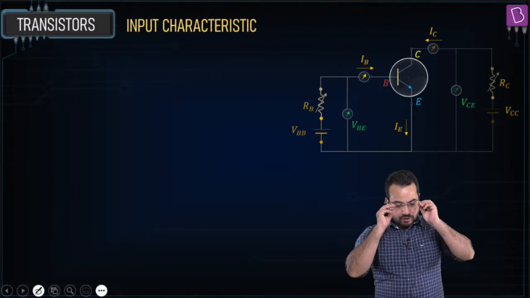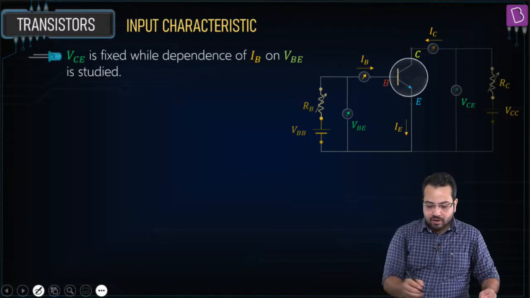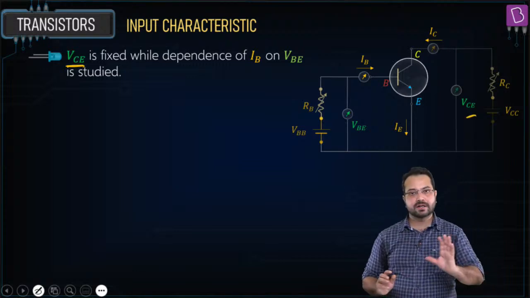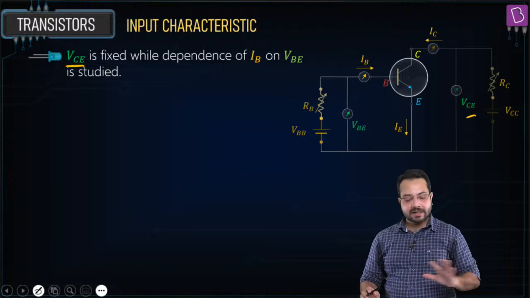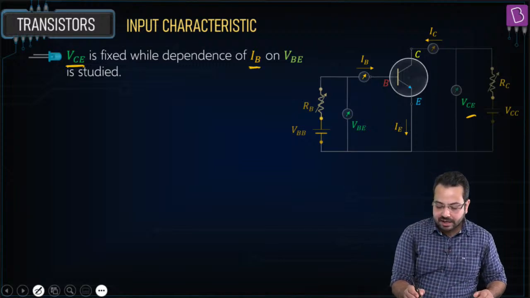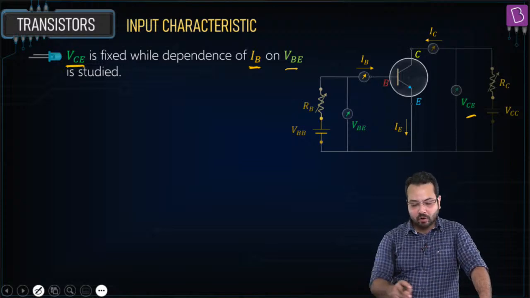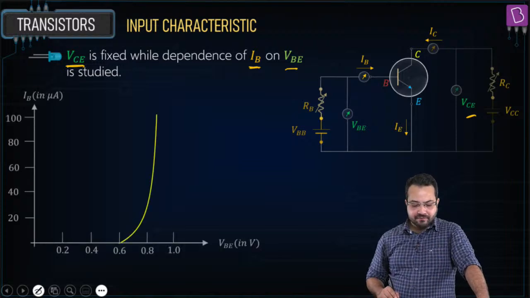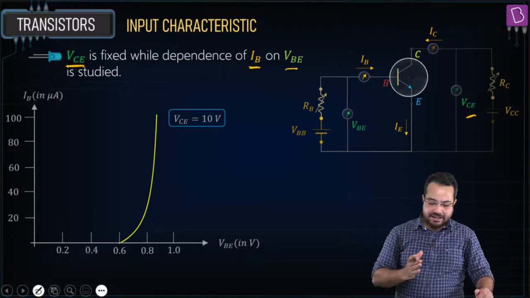So let's look at the input characteristics. In input characteristics, we make VCE constant. The potential difference between the collector and emitter is not changing, it is fixed, and the variation of IB on VBE is studied. And we get a graph something like this. Can anyone explain this graph to me?